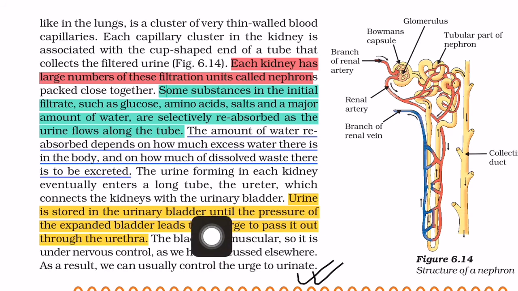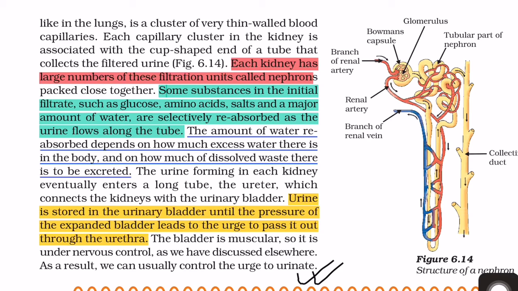So the urinary bladder is a muscular bladder and it is under the control of the nervous system, and when there is pressure of the urine, it leads to the urge to pass out the urine through the urethra. The bladder is muscular, so it is under nervous control. As we have discussed elsewhere, as a result we can easily control the urge to urinate.